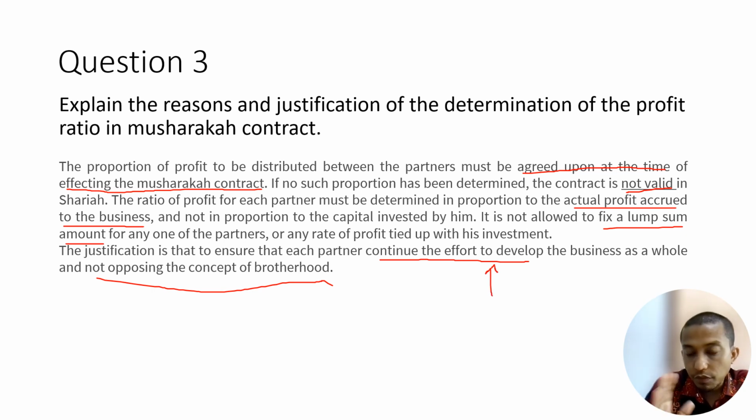You imagine if your friend only contributes 20,000 and you contribute 100,000, so you can be relaxed, right? No need to put in extra effort, because you are going to receive 100 over 120, 100 plus 20, with your friend, and you receive a lot of profit. So your friend is not going to put in much effort because he knows he is going to receive less than you. In Islam, we try to avoid that.